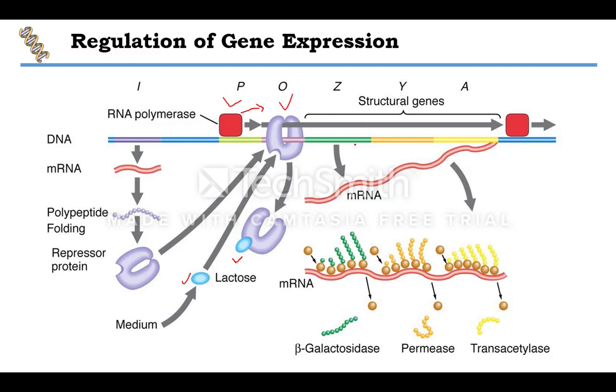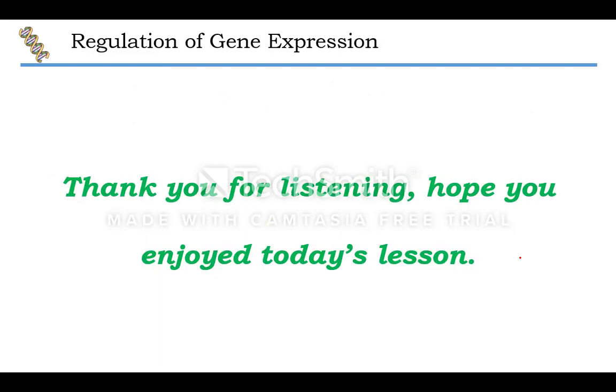And you can see the structural genes: the Z gene producing beta galactosidase, the Y gene producing permease, and the A gene producing transacetylase. So this is very simple, and I hope you enjoyed this session.